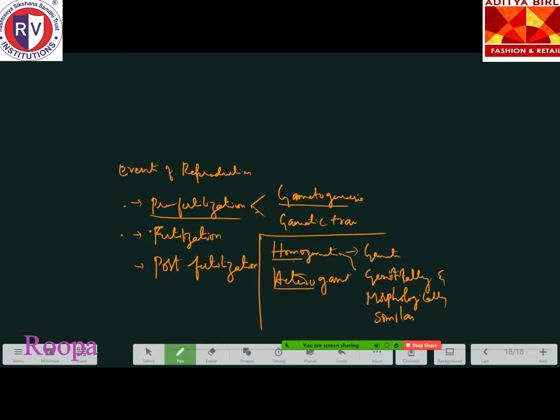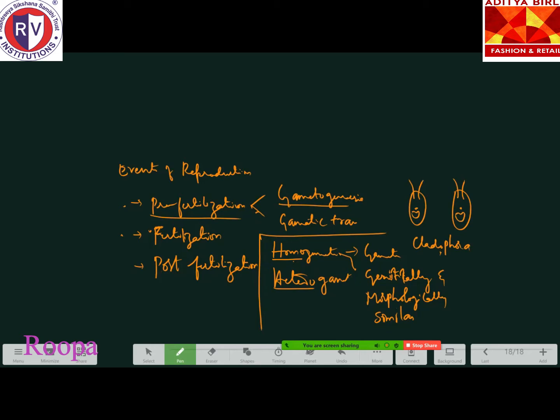So if I write on this side, you can see. Are you able to see this? Yes, ma'am. These are the two gametes. What is an example you can give for homogametes? An algae called Cladophora. Remember the name of the example for homogametes? Example for homogametes is Cladophora, which is an algae.